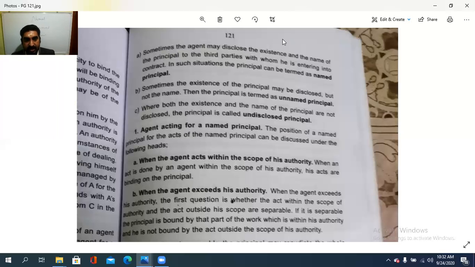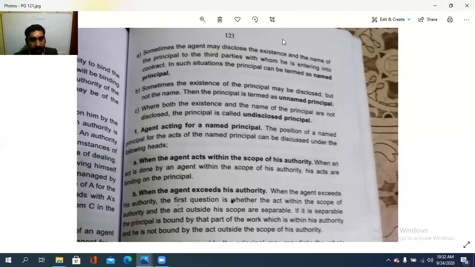Second is when the agent exceeds his authority. When the agent exceeds his authority, the first question is whether the act within the scope of the authority and the act outside his scope are separable. It should be separated or not. We check whether it is within the limits of his authority or not.